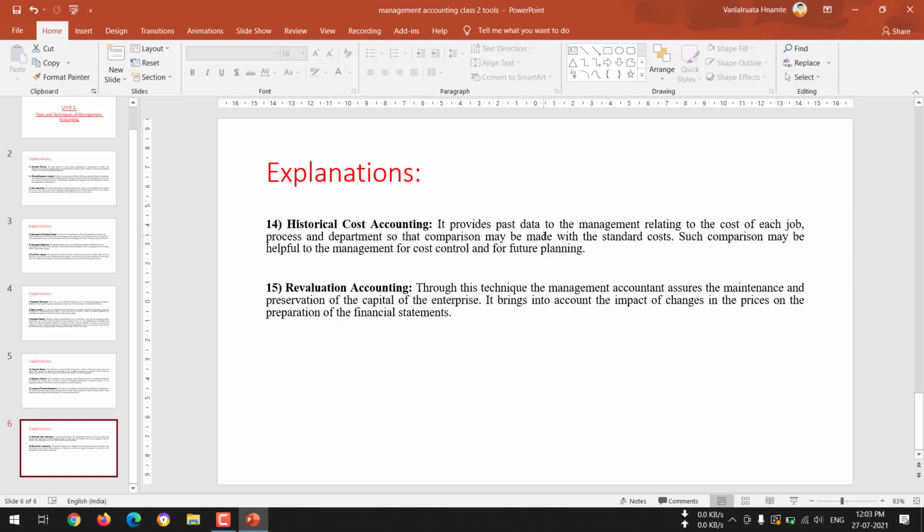So past information or past data helps the management or the organization to see whether the cost for each job, process, department is properly maintained or not, and whether it has been compared with the standard cost or not. Because whenever there is any kind of difference, we have to know. How will we know that there is any kind of difference?